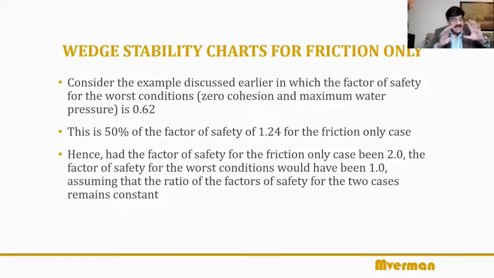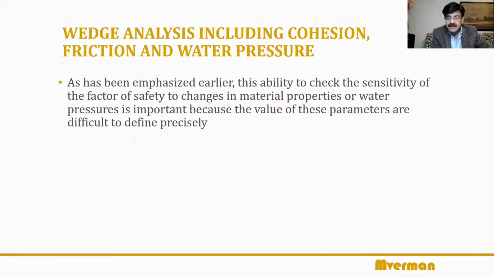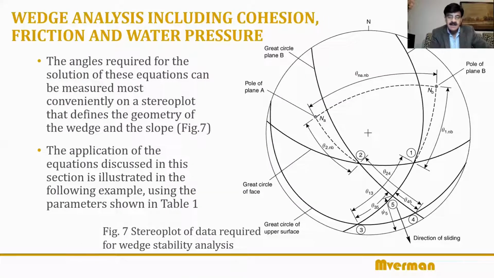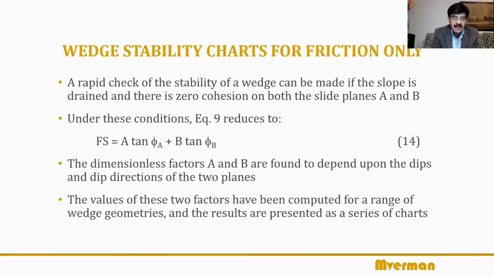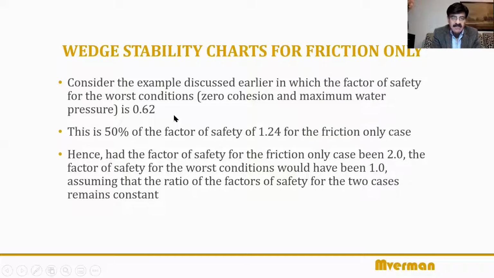Okay, so let's go back to the same example that we were discussing yesterday, for which we had this complicated looking Stereonet. Just to give you a glimpse of that Stereonet. This is what we were discussing yesterday. For this problem, if you remember, for the worst condition, the factor of safety obtained was 0.62, with zero cohesion and maximum water pressure.